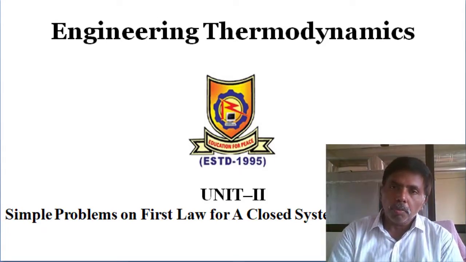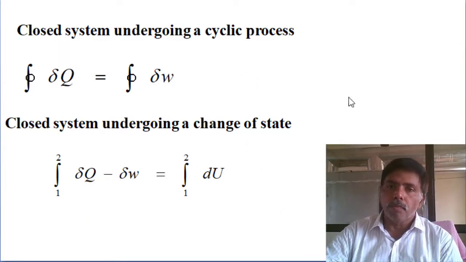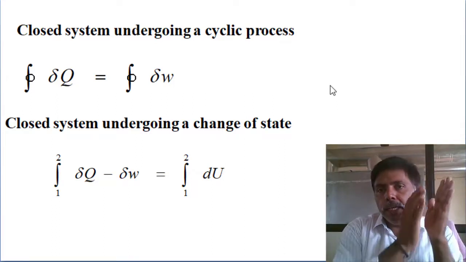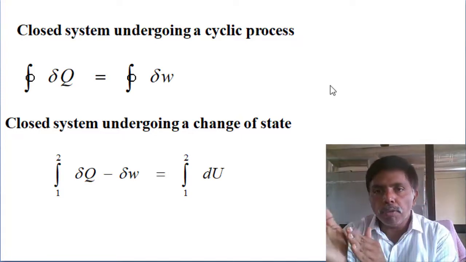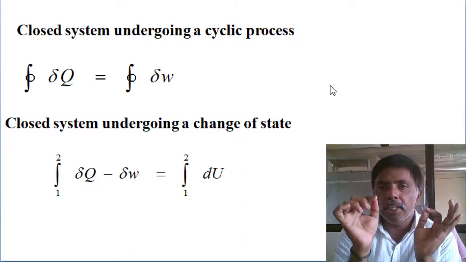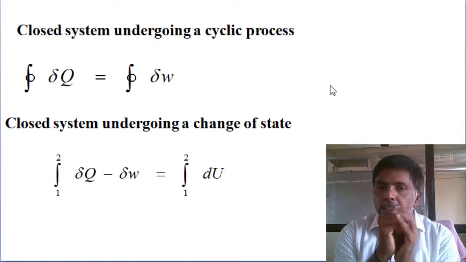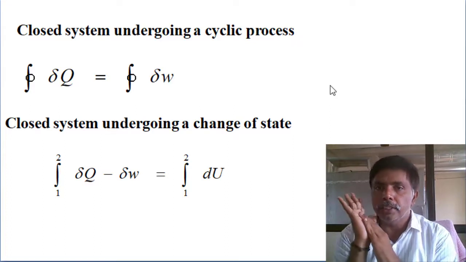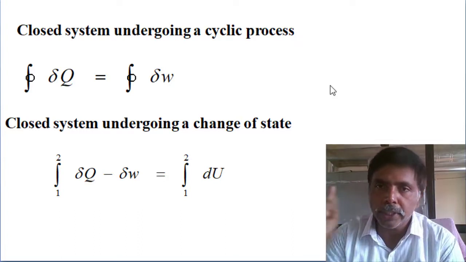Today we will solve some simple problems on the first law of thermodynamics for a closed system. In a closed system only two statements are there. In cyclic operation, the summation of all heat transfers equals the summation of all work transfers. There is no accumulation of energy. So the cyclic integral of dou Q equals the cyclic integral of dou W. The second one: heat supply minus work done equals change in energy.